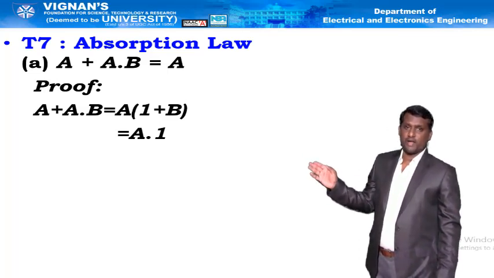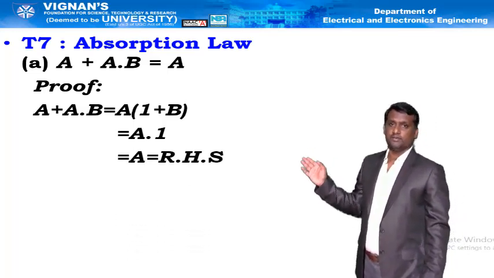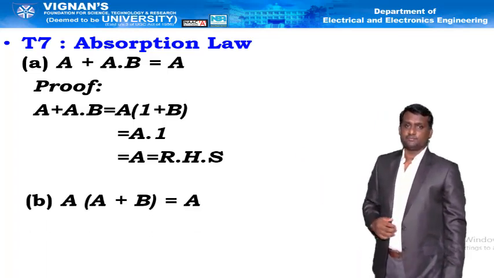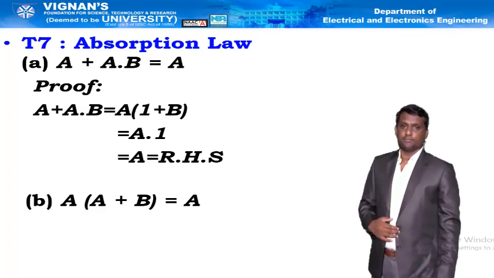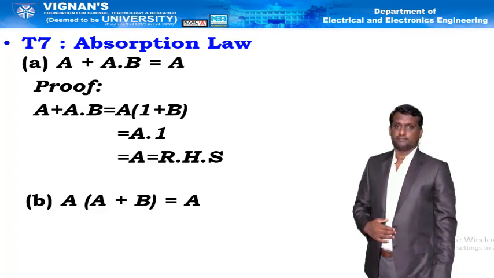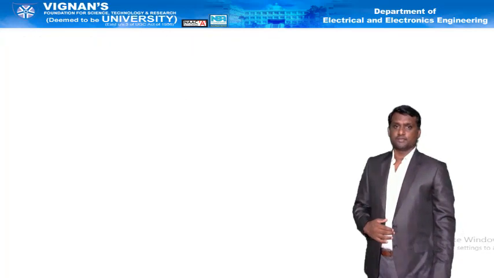Thereby a into 1 is equal to a. Thereby absorption theorem gives a plus a into b is equal to a. Similarly, a of a plus b is equal to a. That is the absorption theorem.